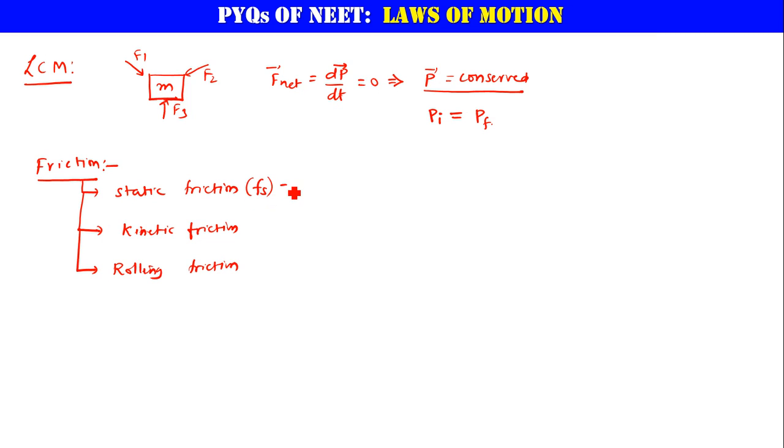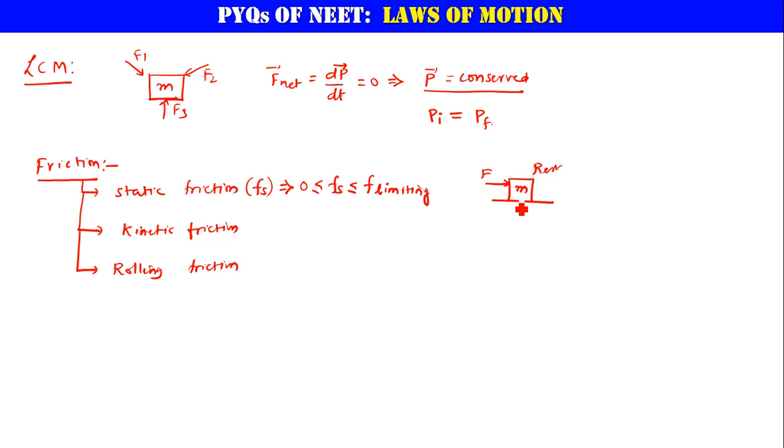This value is a variable, or self-adjusting force. Static friction is a self-adjusting force, so its value lies somewhere between 0 and some maximum value. That maximum value we call limiting friction, the maximum friction between any two surfaces. Let us say there is a mass m here. This mass m is at rest, even though you are applying some force F.